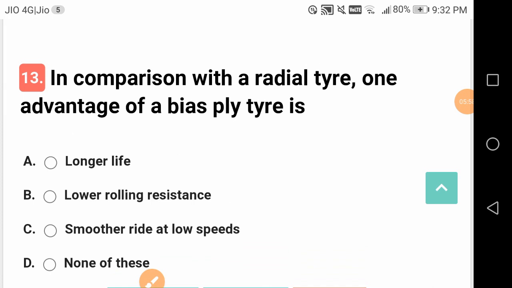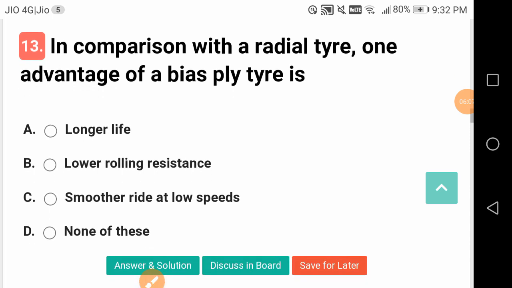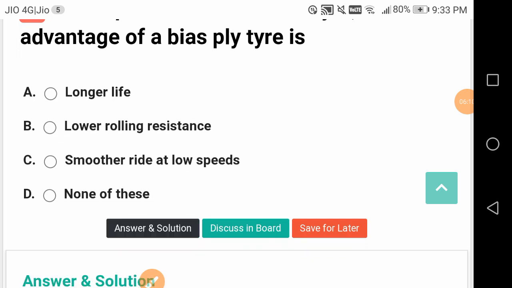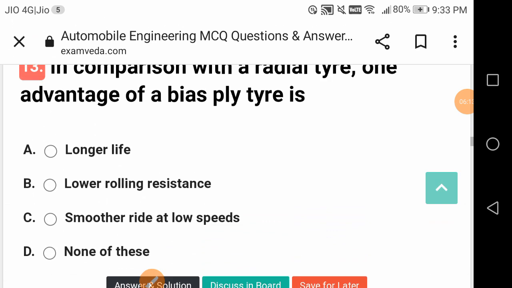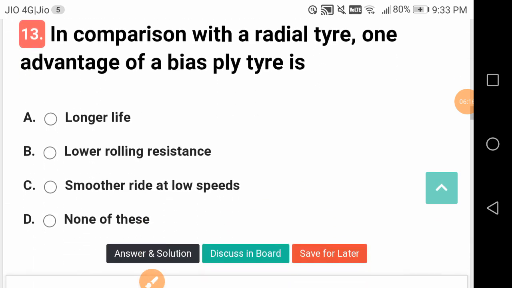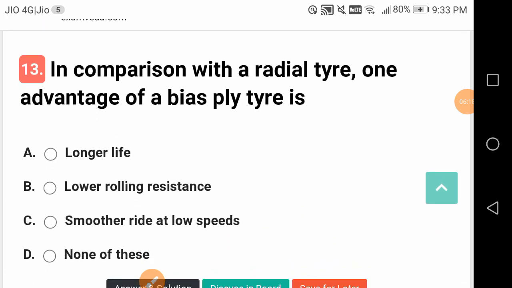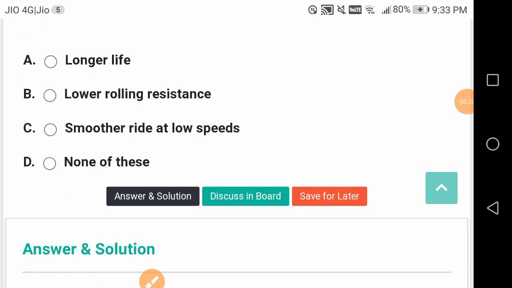So we can partially balance reciprocating masses, but we can fully balance rotating masses. That's what we have learned from our mathematics of machinery. In comparison with the radial tire, what is one advantage of a bias ply tire? There are various types of tires. So now there is a comparison between these two types of tires, that is radial and bias ply tires.